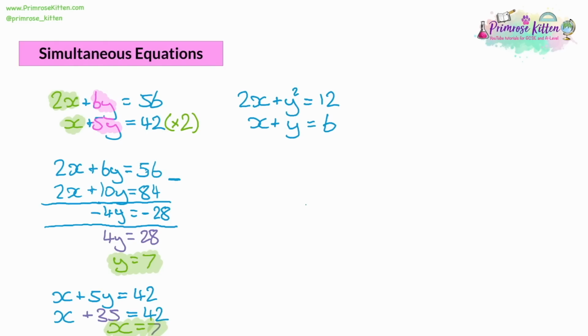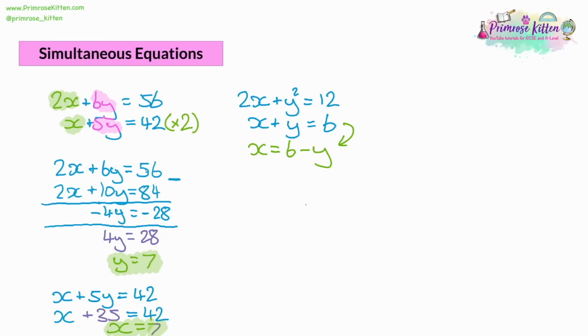Now, again, there's going to be a few different methods we can use here, but the gist of it is we've got two letters, an x and a y. We want to get rid of one of the letters. Now, we could do what we did with the previous question, and we could multiply the second part of it by 2 to get 2x and 2x and take them away from each other. And that'll be one method. Another method is that we could rearrange the second equation to be x equals something or y equals something. So we could say that x is equal to 6 take away y, just by rearranging it.